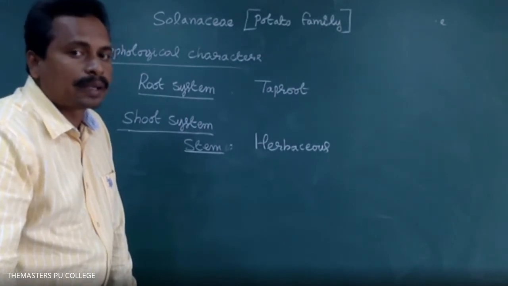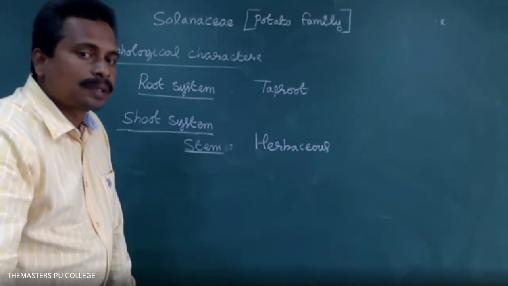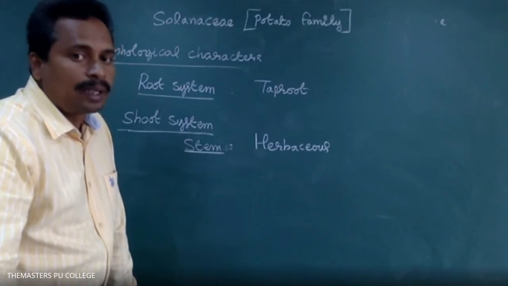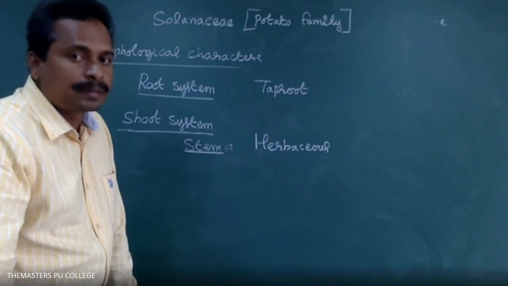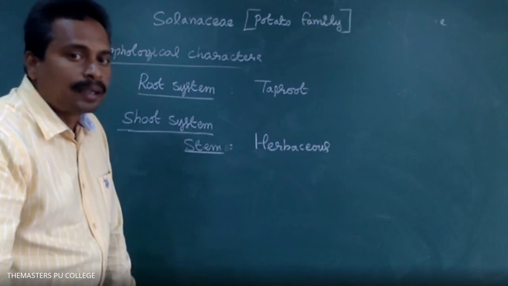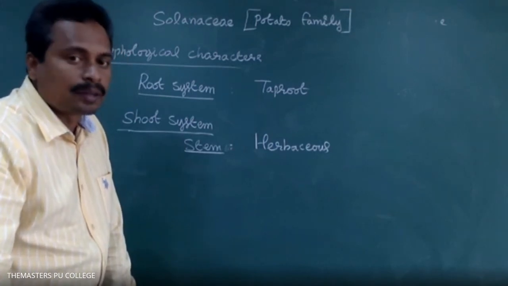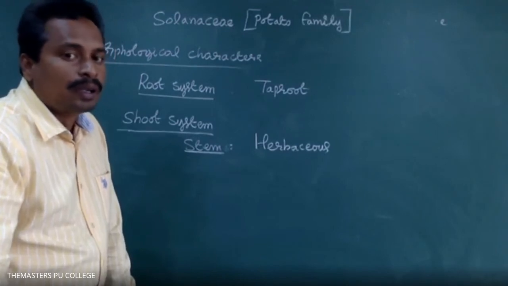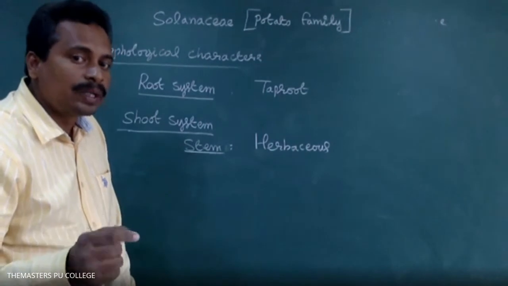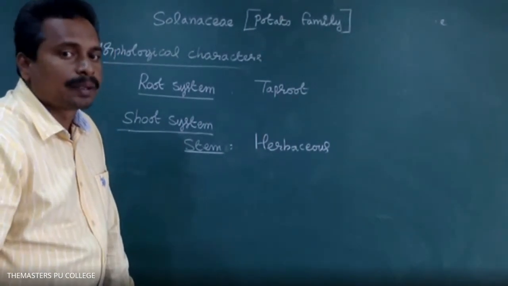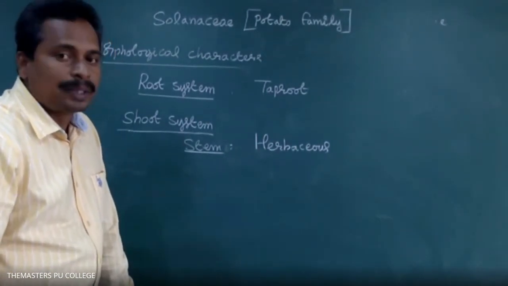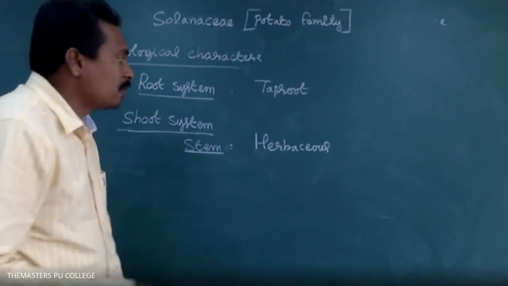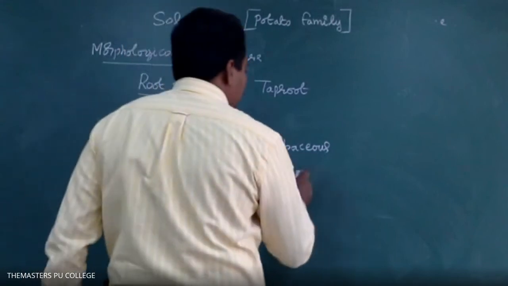Delicate stems are there in herbaceous plants. Most of the Solanaceae plants are herbs, small in size, without a very strong stem. Herbaceous means delicate stem. And trees have a woody stem.